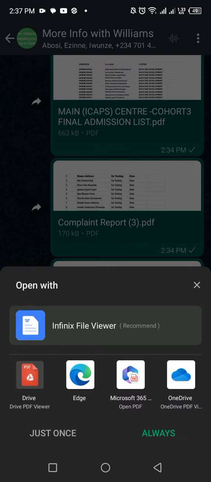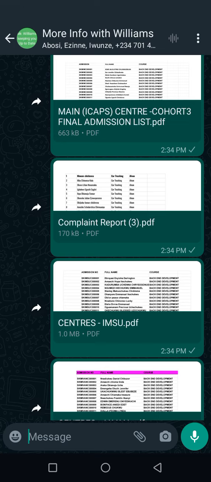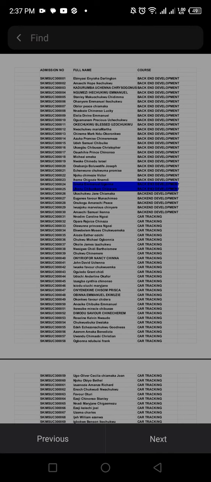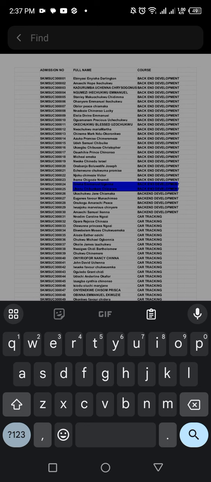It opens up. Choose the application to open it with. Any application works fine. I usually just let it stay on this Infinix file viewer, open just once, so I can use other applications also to illustrate this. Now, when you're here, what happens? You're seeing at this top side, IMSU Center. There's a search button there that looks like a telescope or a magnifying glass. Select the search.